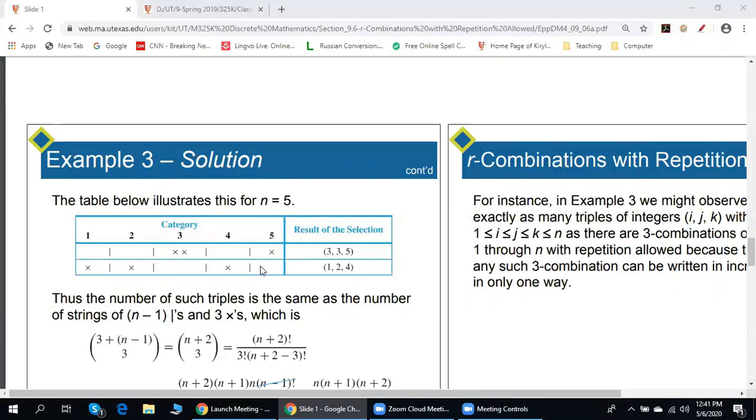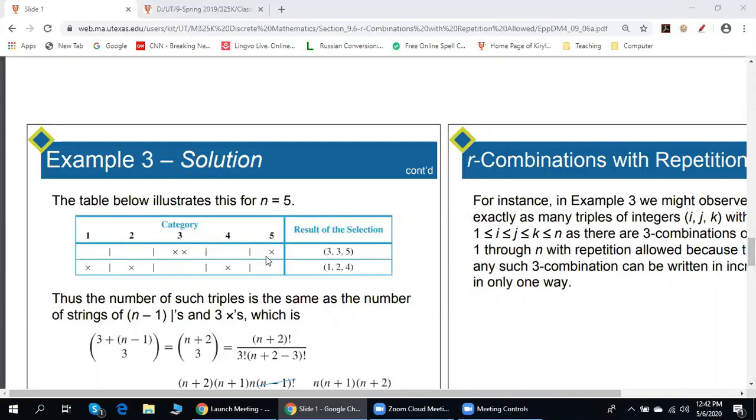Absolutely. Cannot be 7 choose 4. Is it 7 choose 3 or 7 choose 4? Wouldn't they both be the same? Absolutely. 7 choose 3 and 7 choose 4 are the same numbers. 7 choose 3 is the number of ways to place 3 crosses in 7 positions. 7 choose 4 is the number of ways to place 4 bars in again 7 positions.